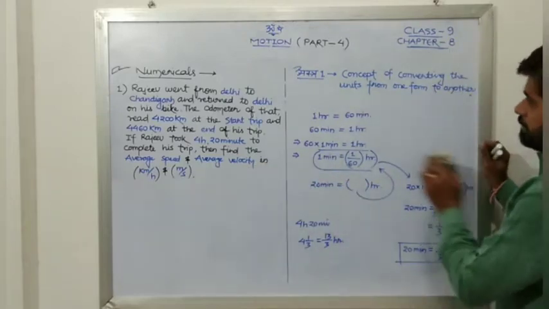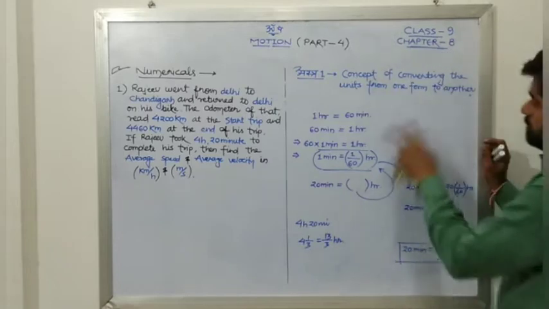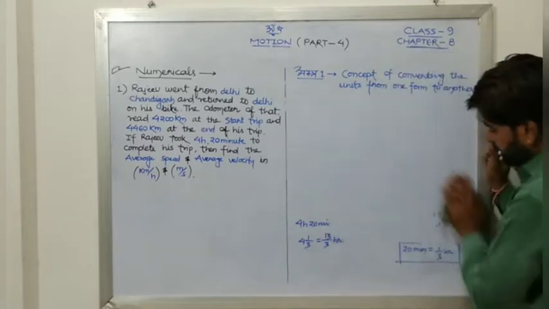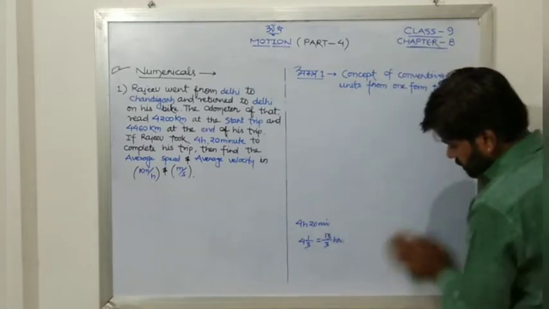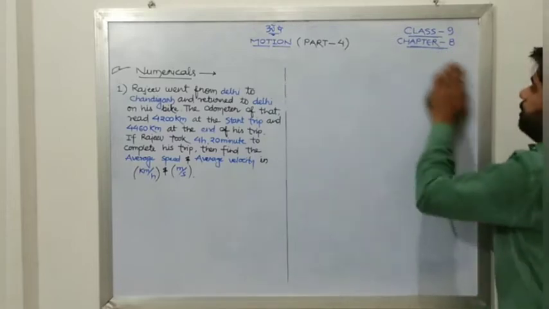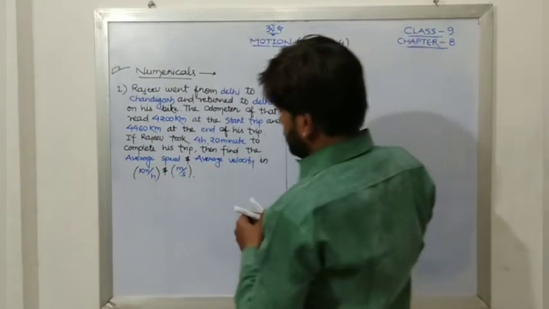So let us move to our numerical. This was a little knowledge about how to convert the units. People used to confuse that. So let us begin with our solution.